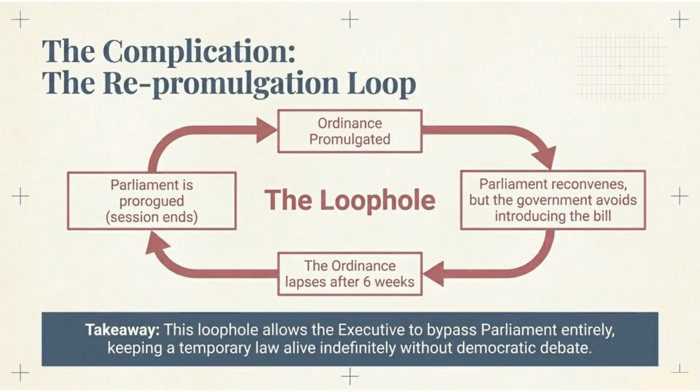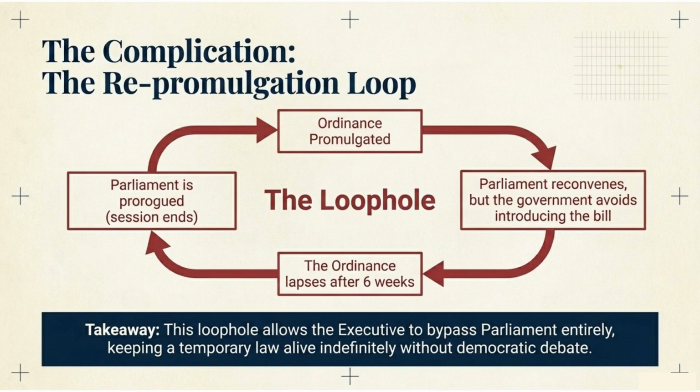The complication is the repromulgation loop. This loophole occurs when Parliament is prorogued, an ordinance is promulgated. Parliament reconvenes but the bill isn't introduced, and the ordinance lapses. It is then repromulgated, allowing the executive to bypass Parliament indefinitely.